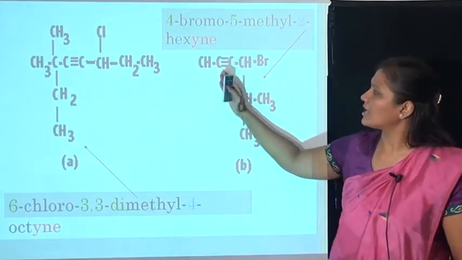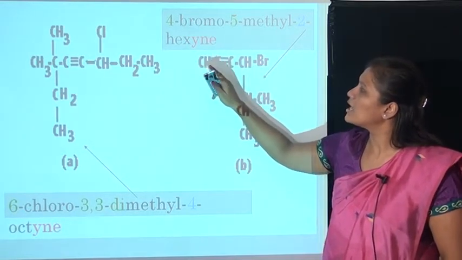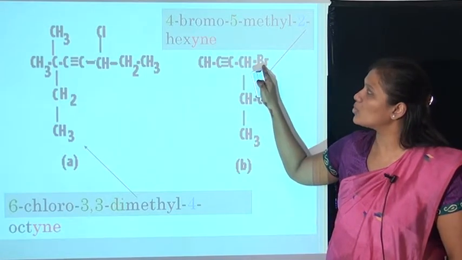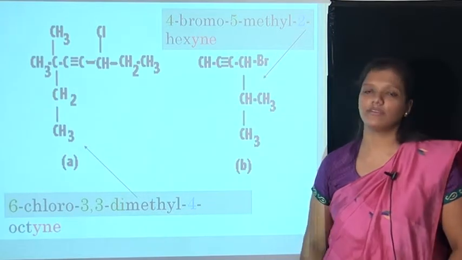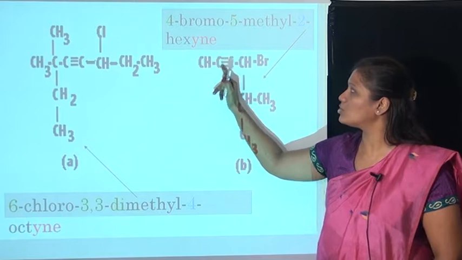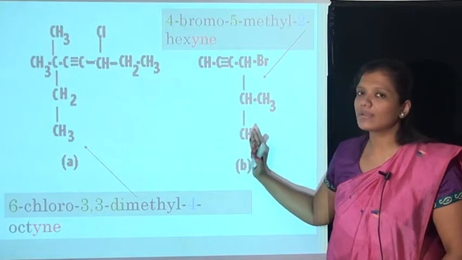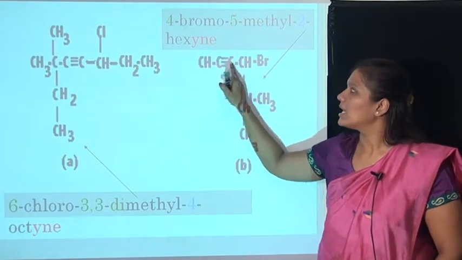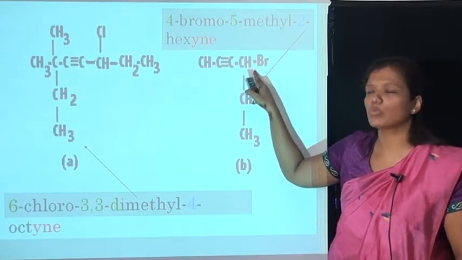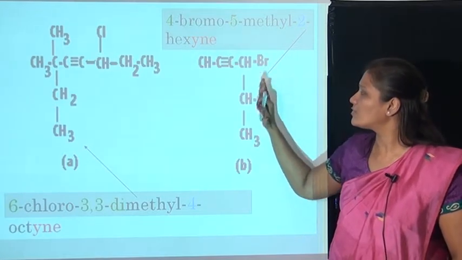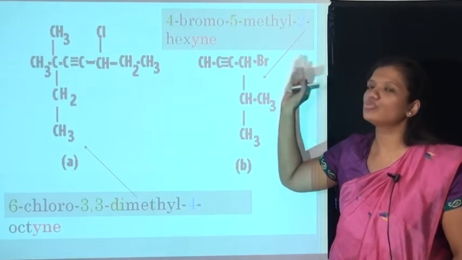The second one is CH. Here you can number 1, 2, 3, 4, 5, 6. At the 4th position there is a bromo group, so 4-bromo, and at the 5th position a methyl group, so 5-methyl. Six carbons are there, therefore it is hexyne, and the triple bond is at the second position, so 2-hexyne. So this is named 4-bromo-5-methyl-2-hexyne.